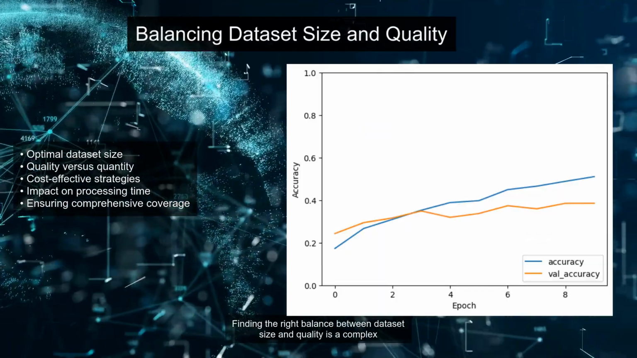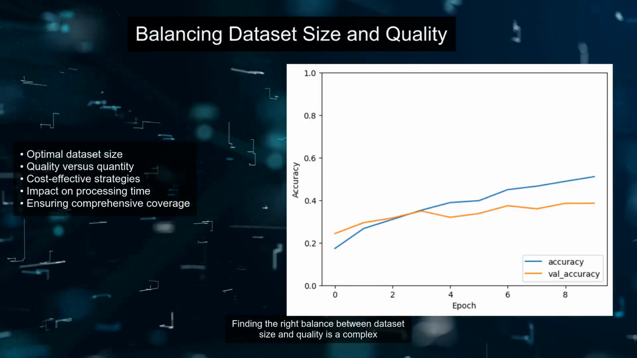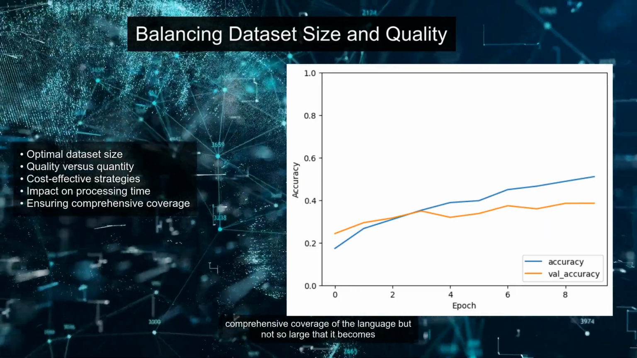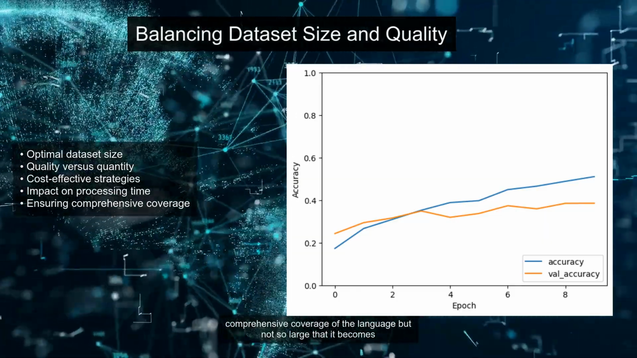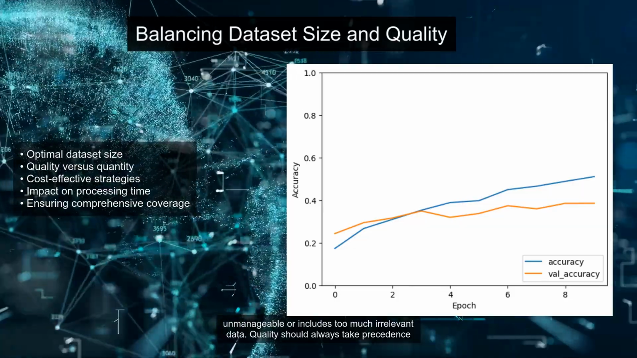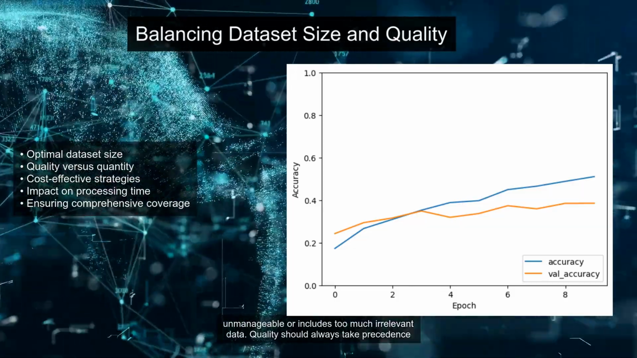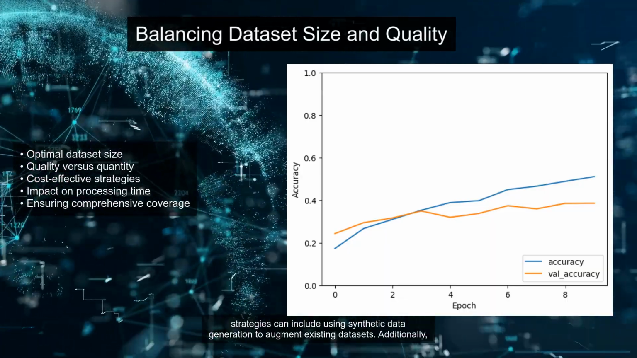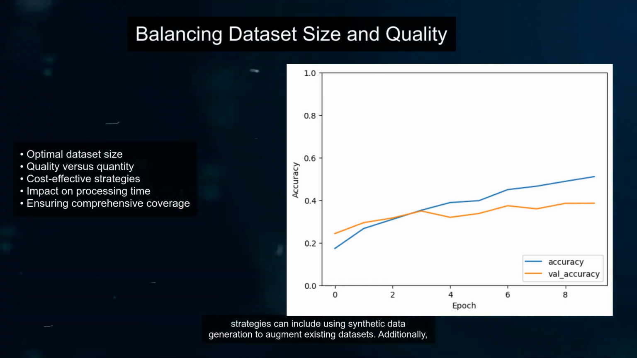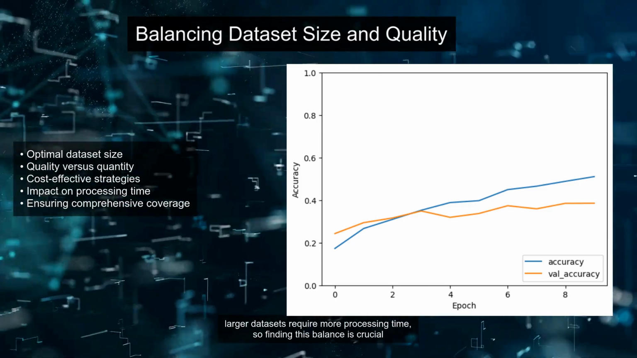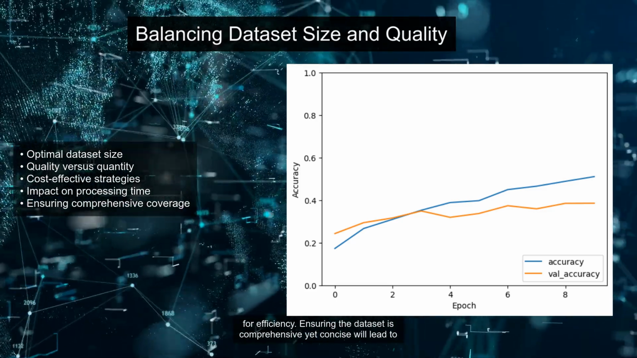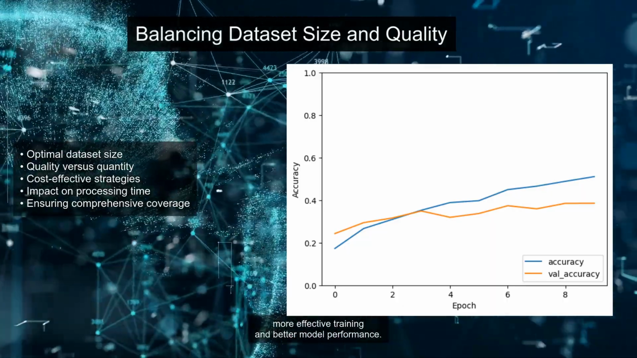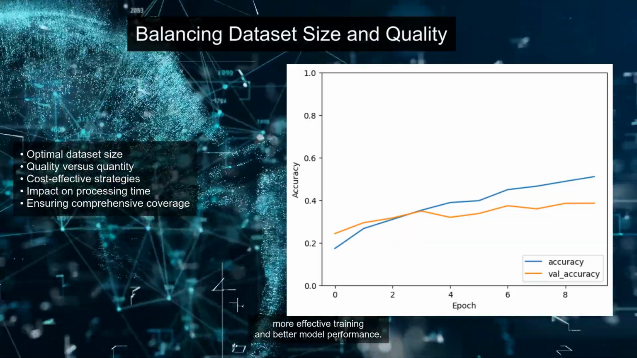Finding the right balance between dataset size and quality is a complex yet vital task. An optimal dataset should be large enough to provide comprehensive coverage of the language but not so large that it becomes unmanageable or includes too much irrelevant data. Quality should always take precedence over sheer quantity, as high-quality data leads to more accurate models. Cost-effective strategies can include using synthetic data generation to augment existing datasets. Additionally, larger datasets require more processing time, so finding this balance is crucial for efficiency. Ensuring the dataset is comprehensive yet concise will lead to more effective training and better model performance.